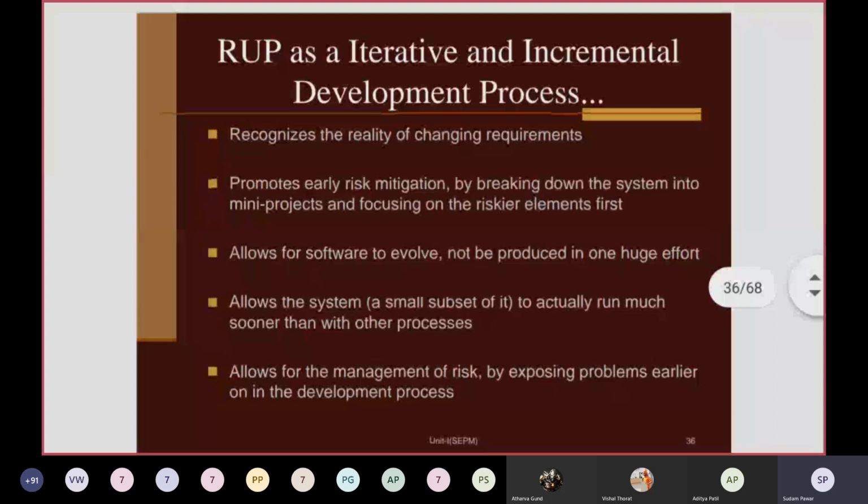So these points we have discussed, but you can just see this slide. RUP is an iterative and incremental development process, because you can recognize the reality of changing requirements and adopt those changing requirements in different iterations. Then it promotes early risk mitigation, by breaking down the system into mini projects and focusing on the riskier elements first.